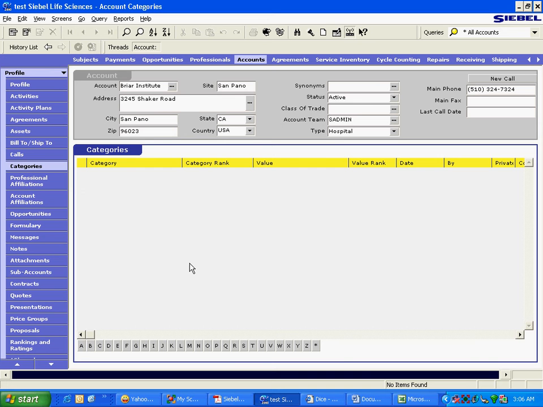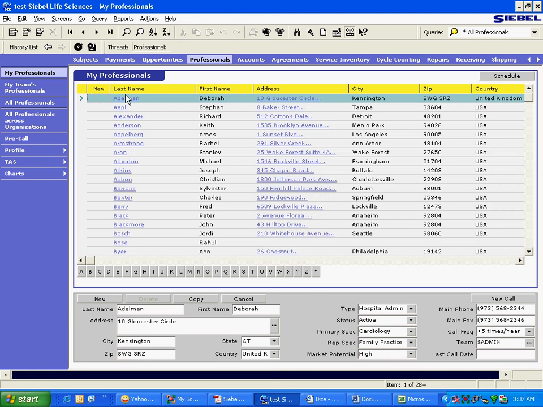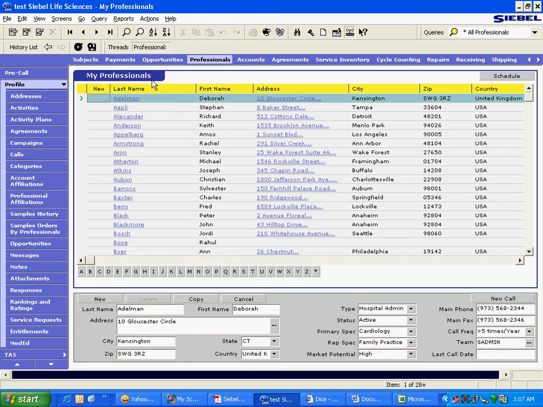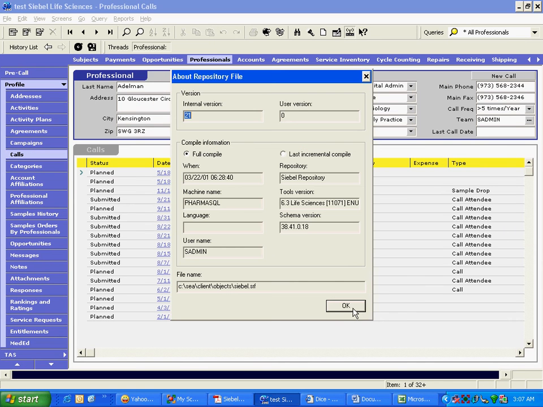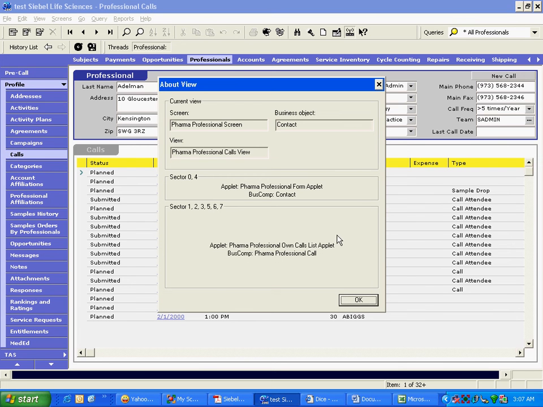In Siebel, at the user ID level, we simply assign a view to a user. For example, if I want someone to look at this view, the professionals calls view, I can assign this view to, let's say, a user called AB. I can assign pharma professional calls view to AB. Simple. Then he will be able to see it.